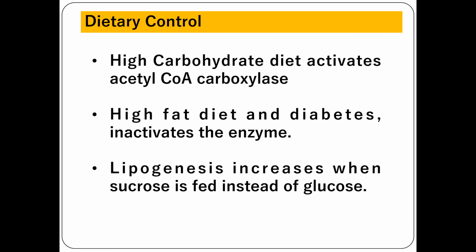So in that way, nutritional status also will help to regulate the fatty acid synthase complex. So that is lipogenesis. Lipogenesis can be regulated through allosteric control, hormonal control, and dietary control.